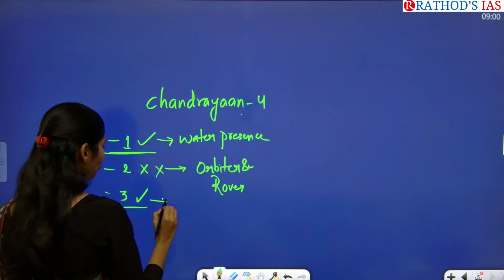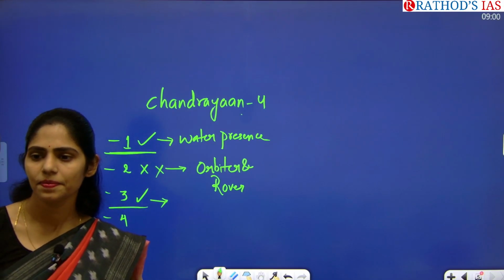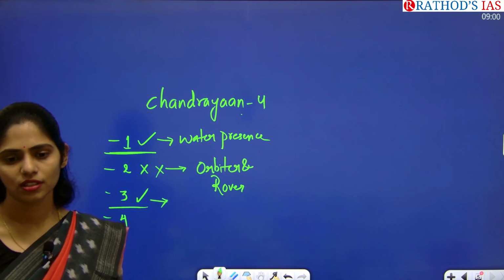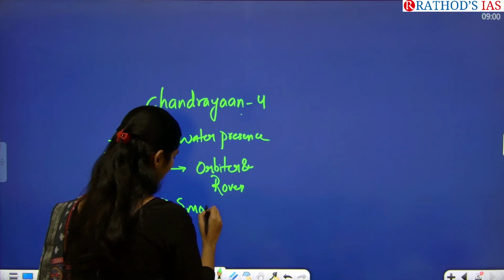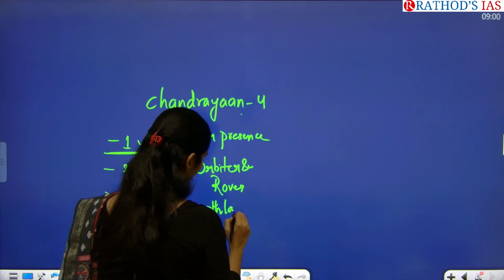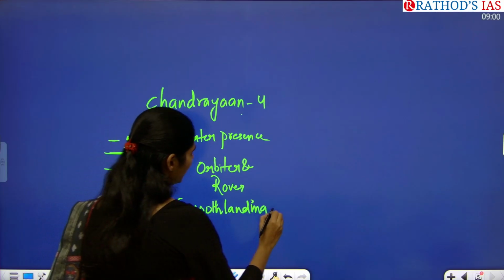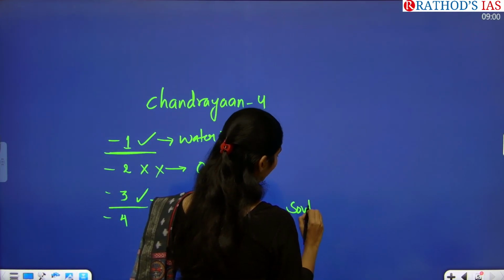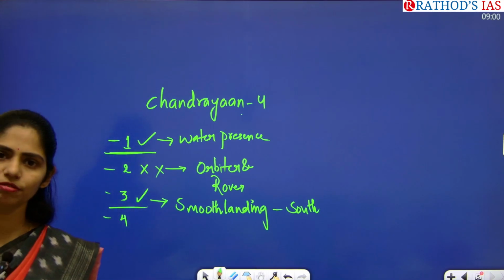And why are we calling this Chandrayaan 3 a success? What is the outcome of Chandrayaan 3? What did we get? We went for a smooth landing on the moon at the South Pole, and India became the 4th country in the world to have a smooth landing on the surface of the moon.